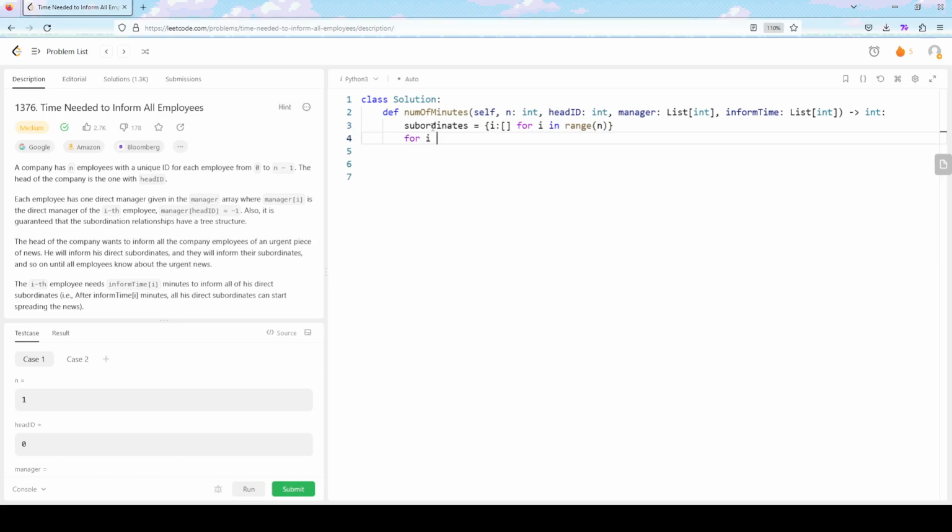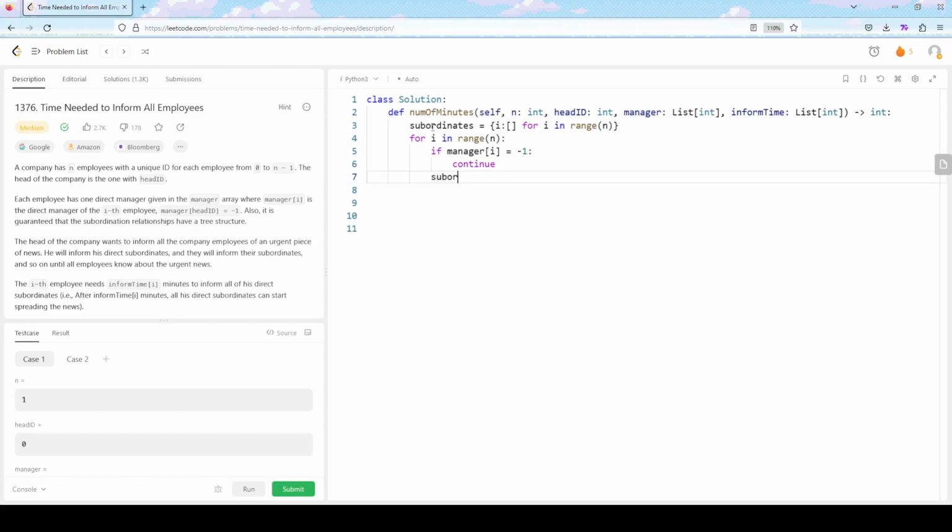And then we iterate through the input. We know that there are n employees, from 0 to n minus 1. And we want to skip the manager. This array gives us the manager of the ith employee. So if this is equal to -1, as it says in the prompt, we don't want to do anything, because we can just skip this one, and this will make sense a little bit later.